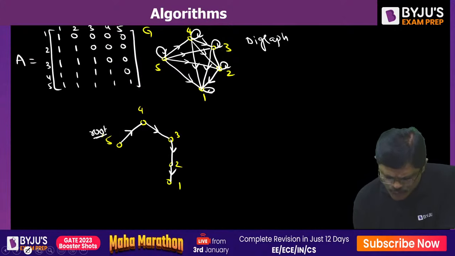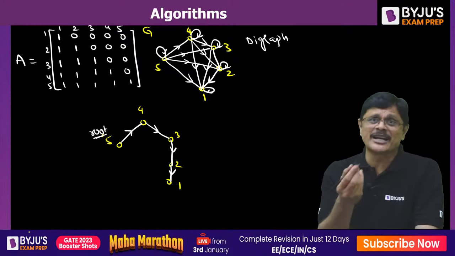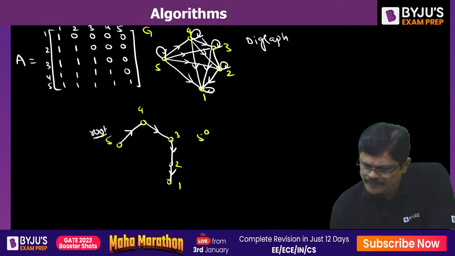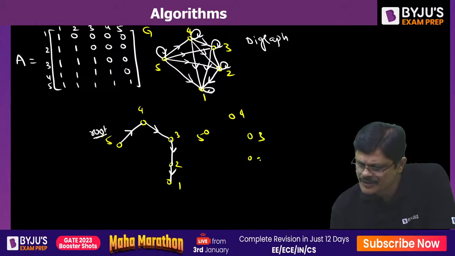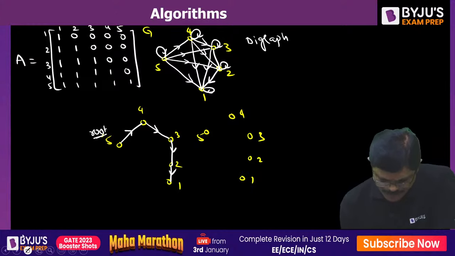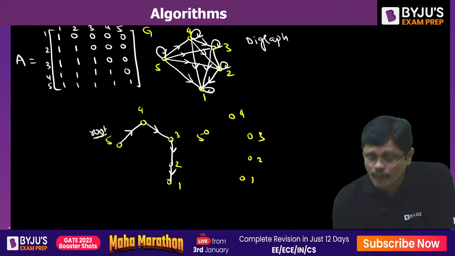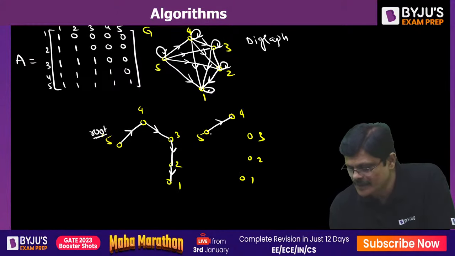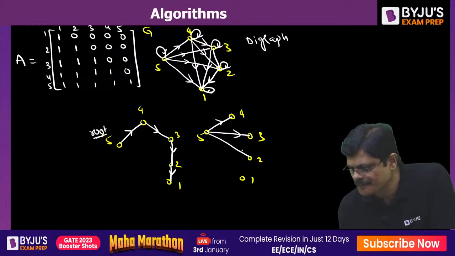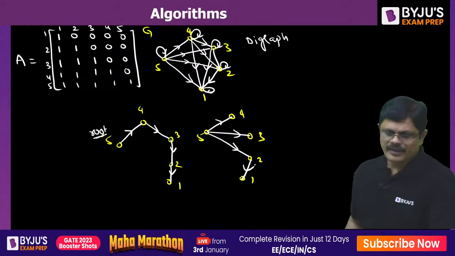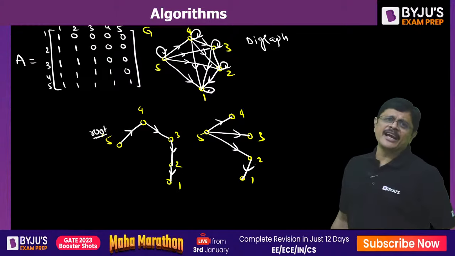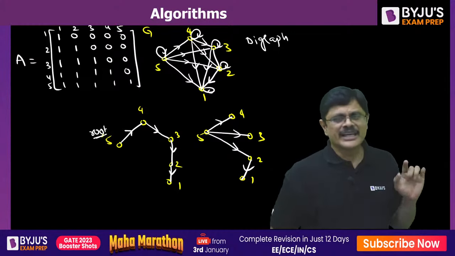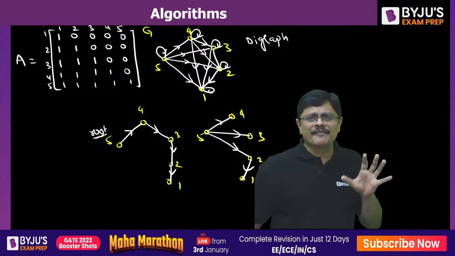Now I'll show you some more examples of similar such trees. 5, okay, 4, 3, 2, 1. It should be a subgraph of the original graph. Now look at this. Even this is a spanning tree according to the given definition or not?